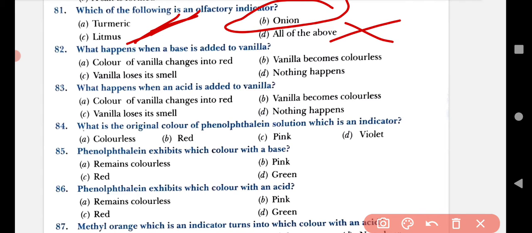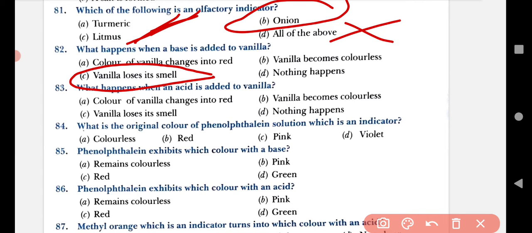Now we have to move on to question 82. What happens when a base is added to vanilla? Options are A. Color of vanilla changes into red. B. Vanilla becomes colorless. C. Vanilla loses its smell. D. Nothing happens. Vanilla ice cream, everybody eats, everybody has tasted.